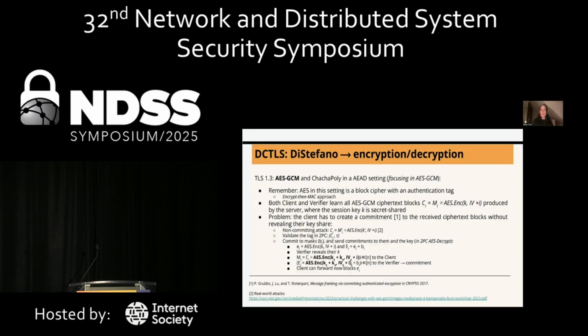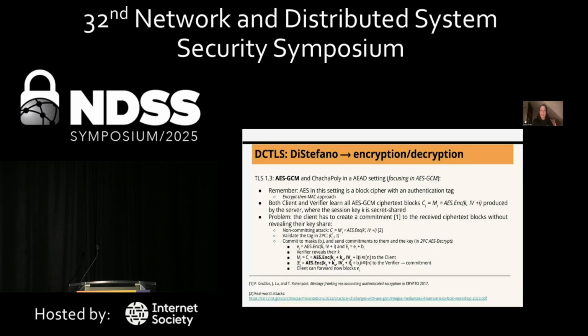So what we did in DiStefano is that we modify AES GCM so we can always provide a commitment both to that specific message and also to the keys that are used in that encryption algorithm, so that the client cannot launch this key committing attack. So essentially what we have now is a way to secret share the session keys data. We have a way to forward and receive messages from the server by the client to the verifier so that they are committed to.